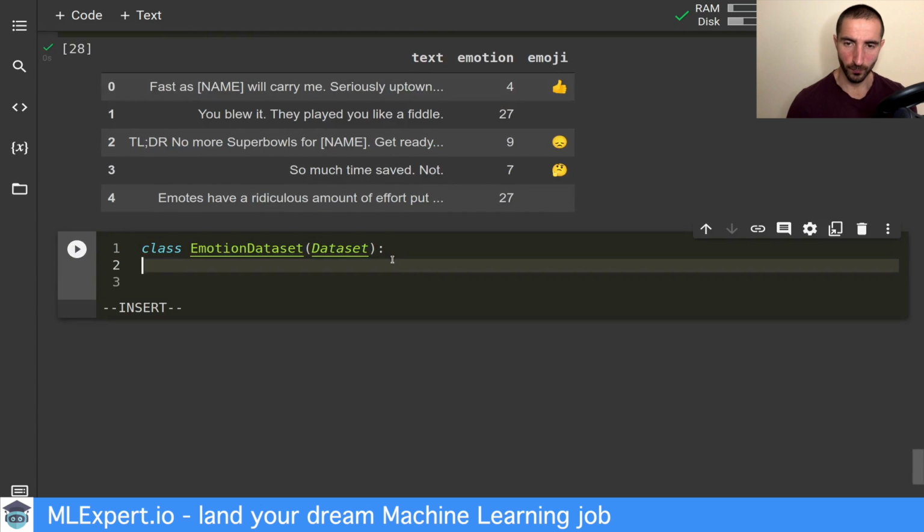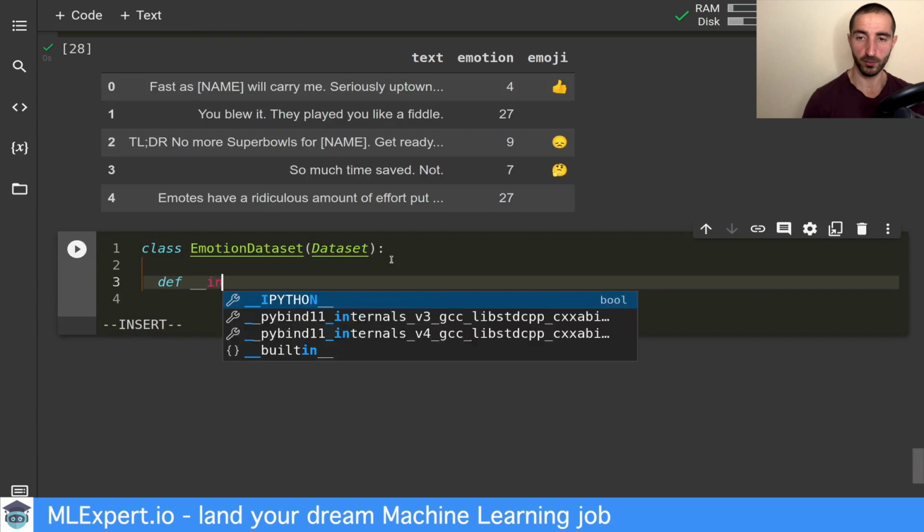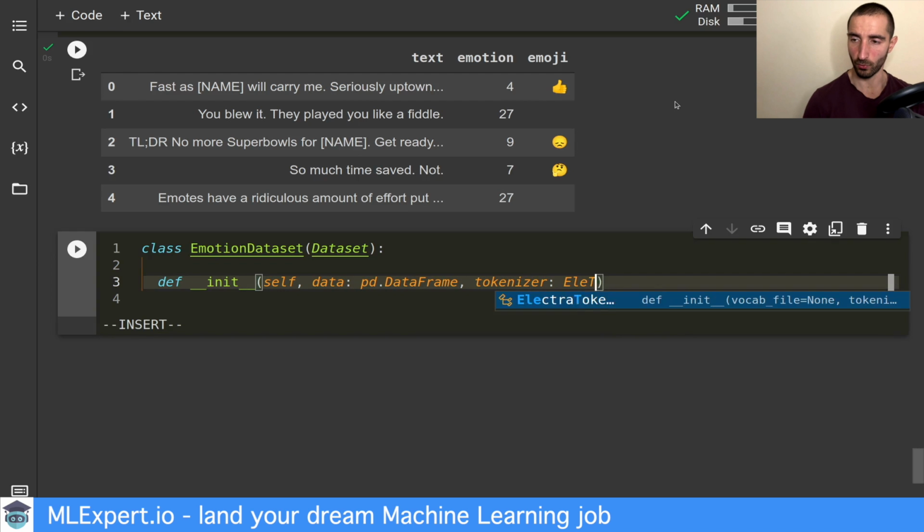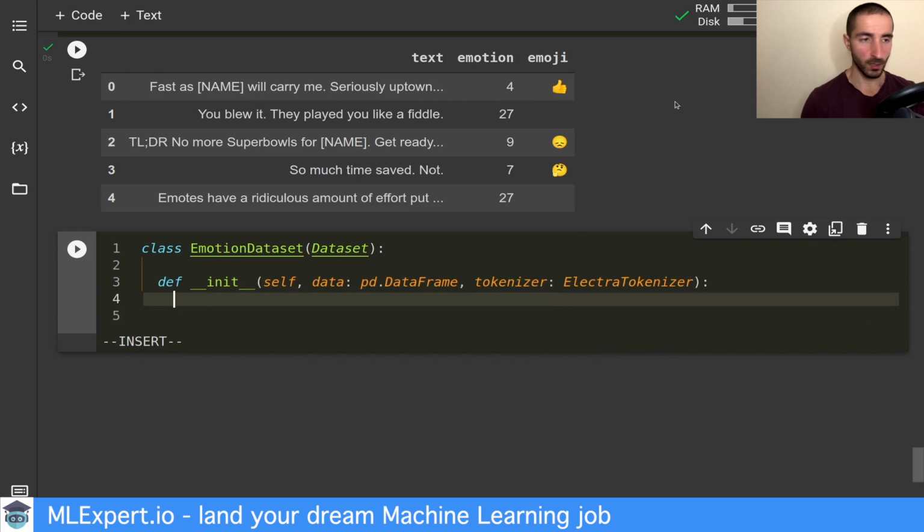To build the dataset, we need an init method, which is going to be the constructor. Here I'm going to pass in the data, which is a data frame, and the tokenizer, which is going to be the Electra tokenizer. I'm going to create the fields for those.